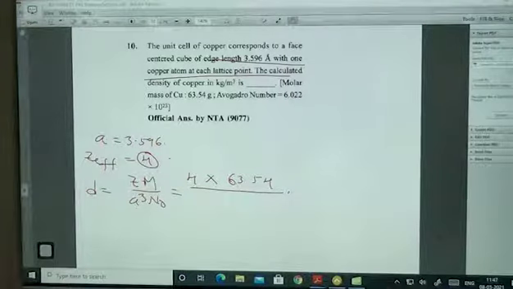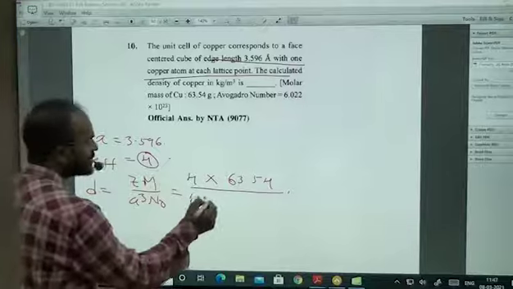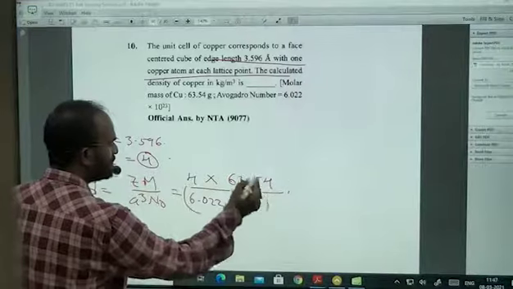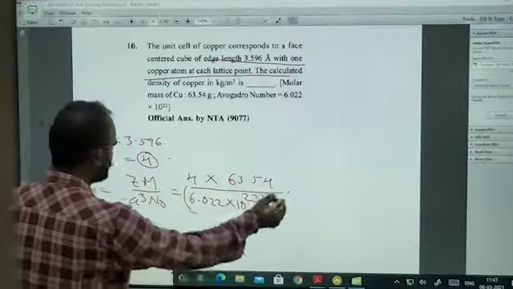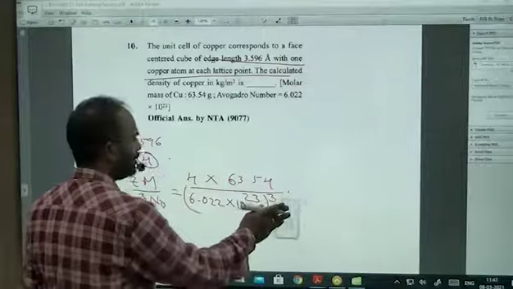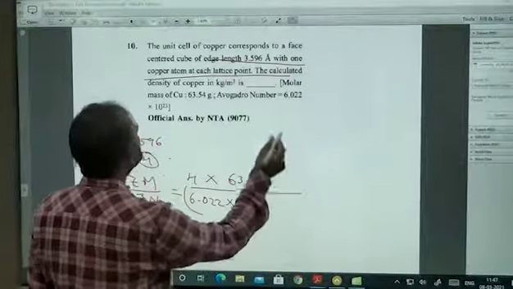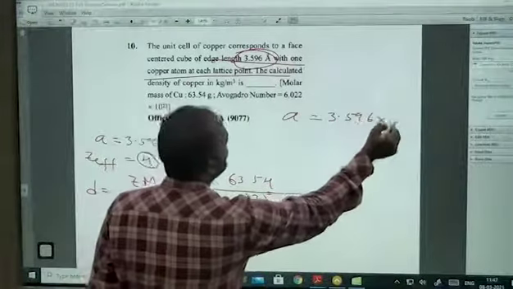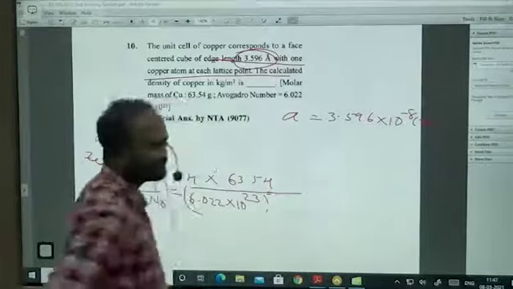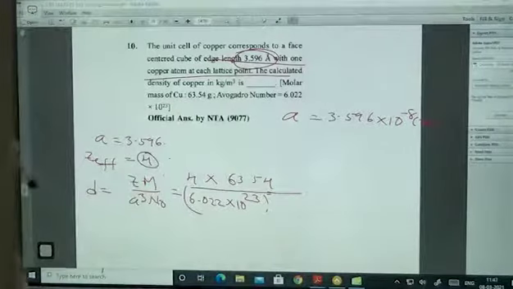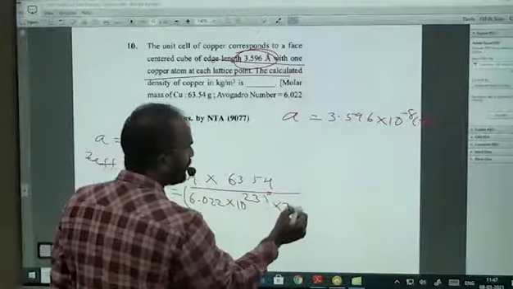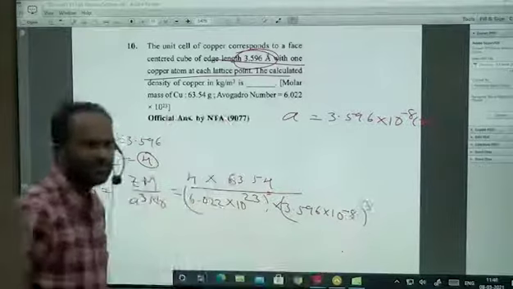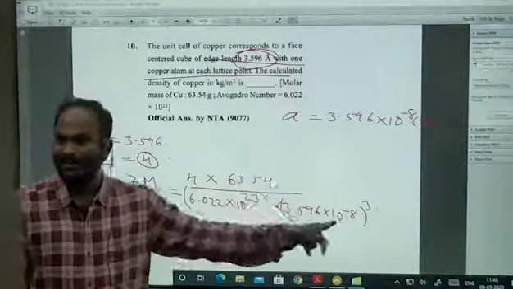Very cruel values here. 6.022 into 10 power 23, whole cube. Sorry, N naught. a is equal to how much? What is the a value here? Yeah, a is equal to 3.596 into 10 power minus 8 centimeters. So that is equal to 3.596 into 10 power minus 8 centimeters whole cube. This is not the answer. This is the answer in grams per centimeter cube.